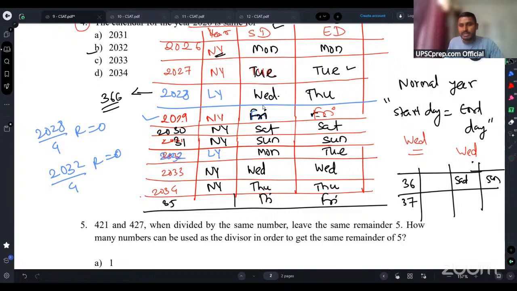Now let's come to year 2037. It will start on Monday and end on Monday. So 2037 should be the correct answer, guys. Here I will write one more option, which will be 2037. 2037 will be the correct answer for this. Understood?